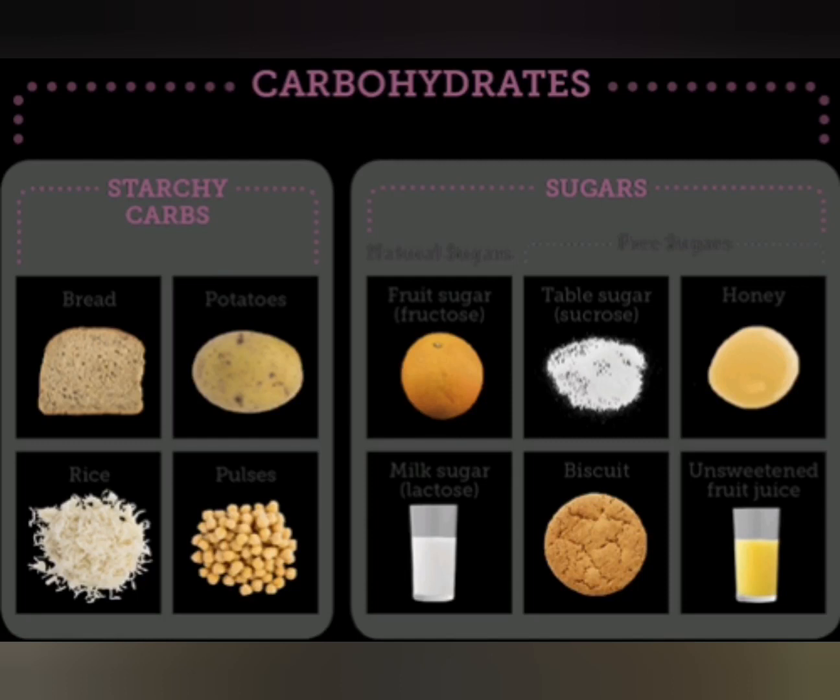In the starchy foods we have bread, potato, rice and peas. And in the sugar foods we have oranges, biscuits and fruit juices and all. So now you understood that the ultimate source of carbohydrates in our daily life are rice and chapatis, means wheat.